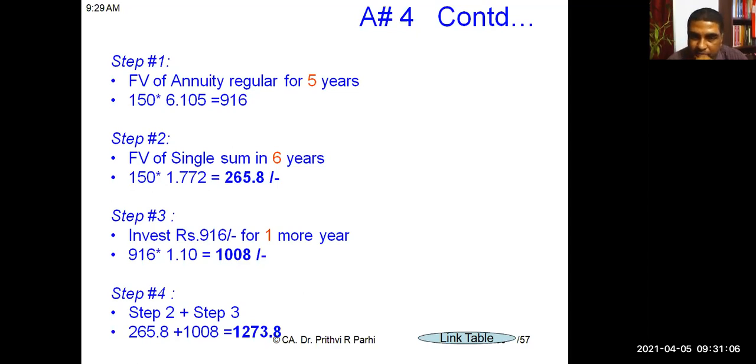Understood? Yes, friends, you need to practice it. I'll be uploading this video. Please watch it, take a piece of paper and keep on practicing. Once you practice it, you'll find it is very easy, very convenient. All of you will be able to do it very comfortably. Once you have these 4 tables with you, it is very easy to do.